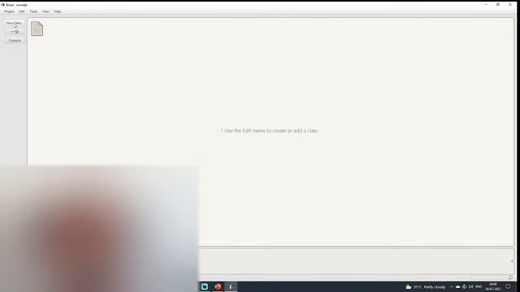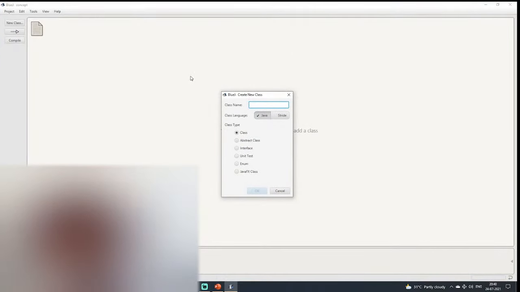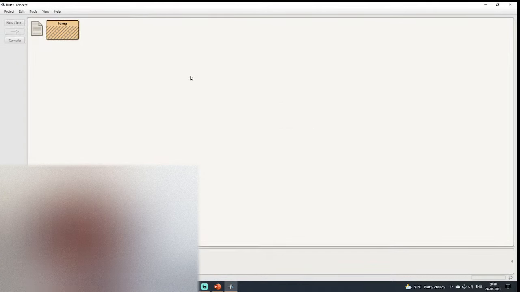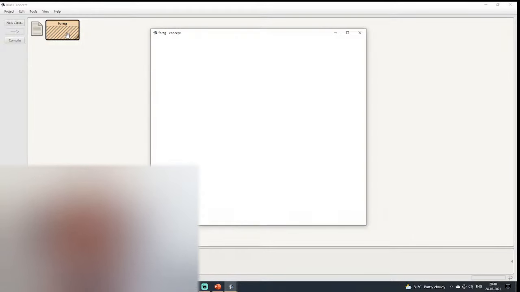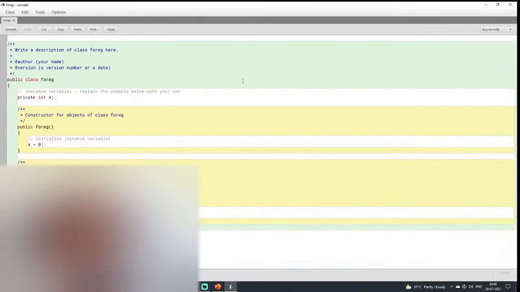So just have a look. I will create the new class. Let's give the class name, for example, EG. Okay, and that's how you can see a class has been made. Now we will just directly write a program. This is a default program that has been given. So let me just run that for you.